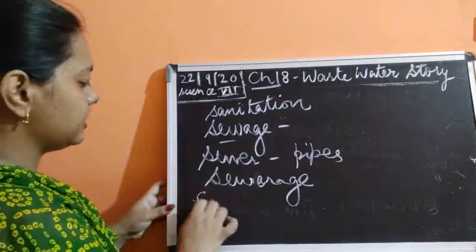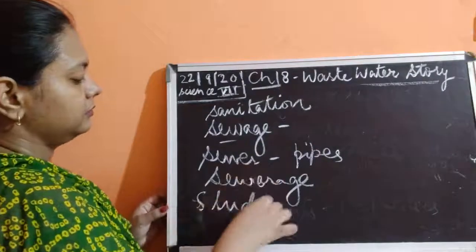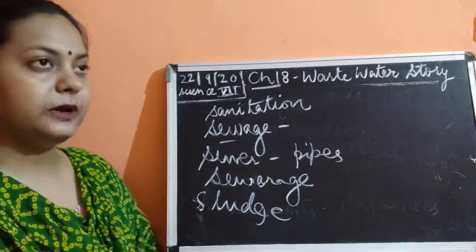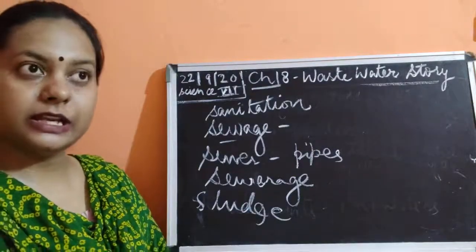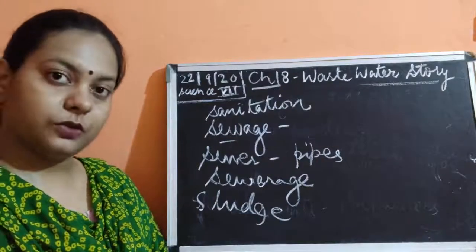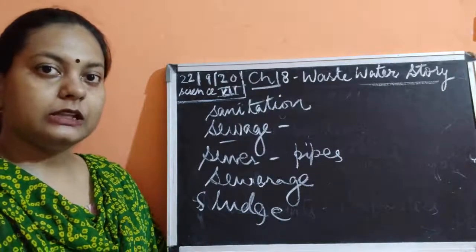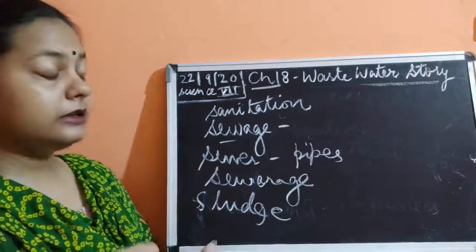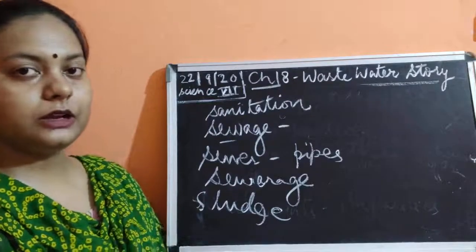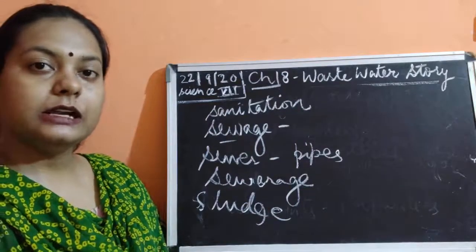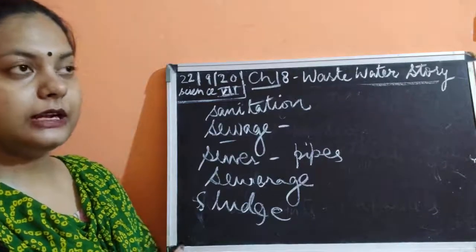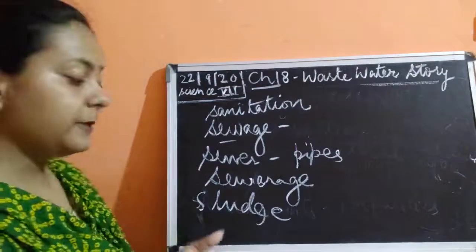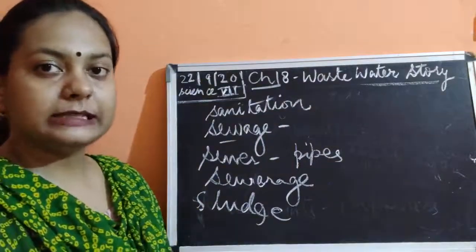Okay, next is sludge. Sludge is the solid waste product which is generated from the treatment of the wastewater in the wastewater treatment plant. First the water was moving through the bar screens, then the grit and sand chamber. After settling the grit and sand, the water was made to go into a big tank where it was settled for some time.